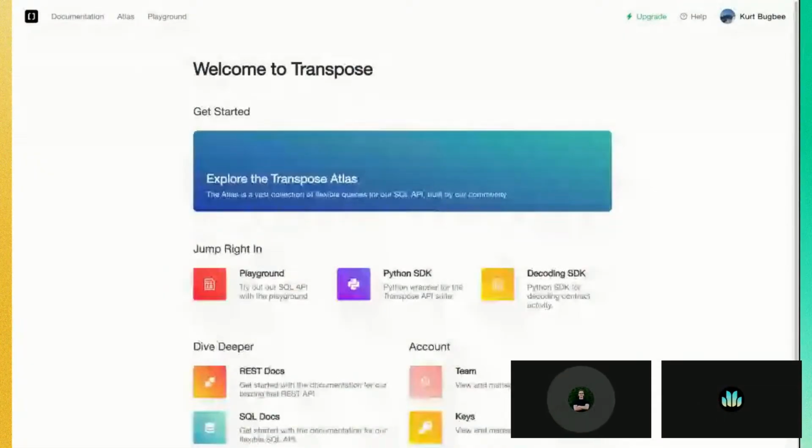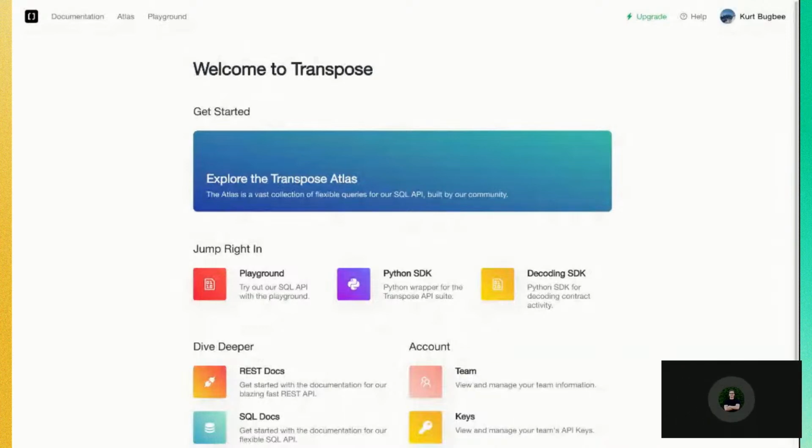So like mentioned, I'm going to walk through a bit of the Transpose app, more specifically our playground, understand how you as an analyst can explore our data, build queries, enrich these queries, and also deploy them in your own application. So here we have the Transpose app. This is the landing page here.